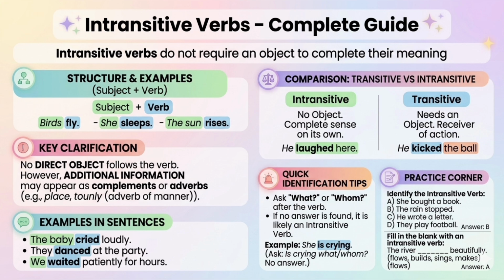Practice. Let's test your knowledge with the examples from our guide. 1. Identify the intransitive verb. A. She bought a book. B. The rain stopped. C. He wrote a letter. D. They play football. Answer. B. Because the rain stopped has no direct object.